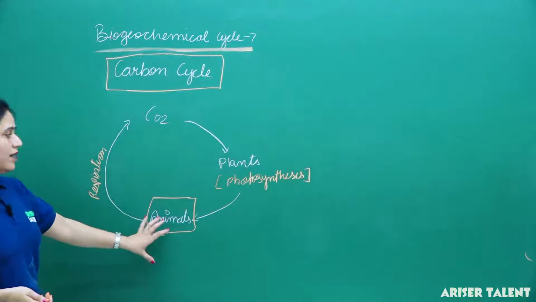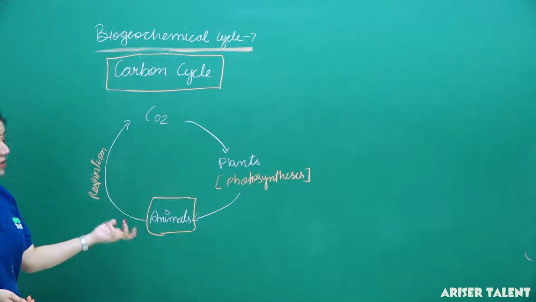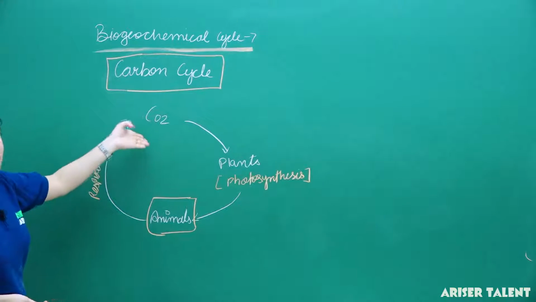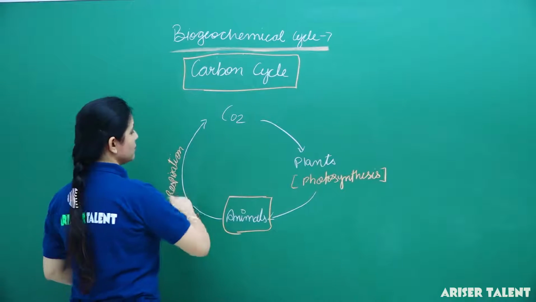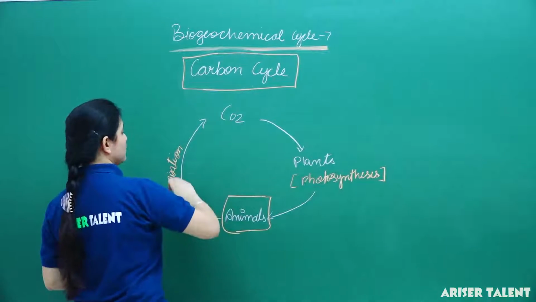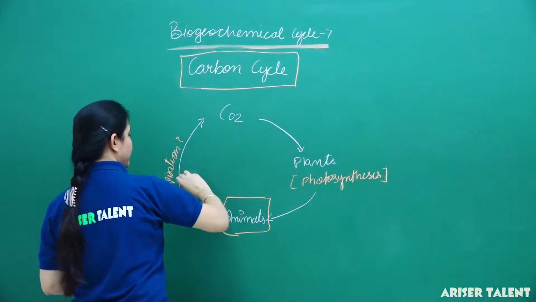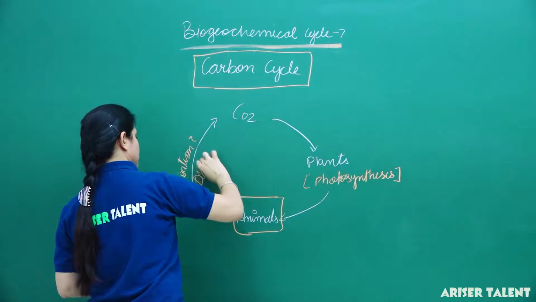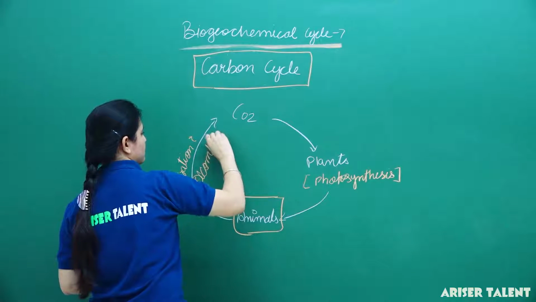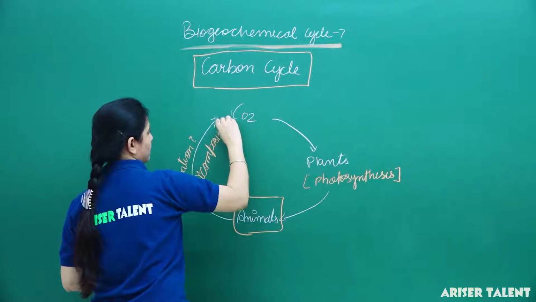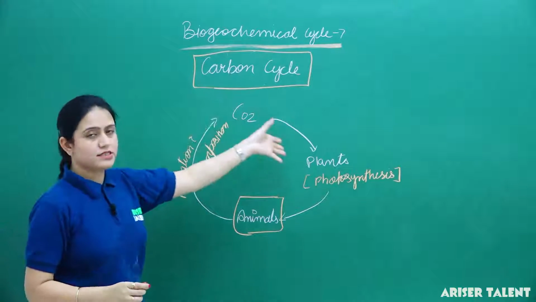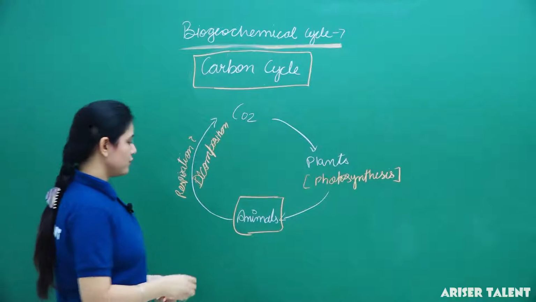Again, when these animals and plants die, they are decomposed by the decomposers, and again carbon dioxide is released. So we can say that by the process of respiration and decomposition, carbon dioxide is released into the atmosphere and again it is taken by the plants for photosynthesis.